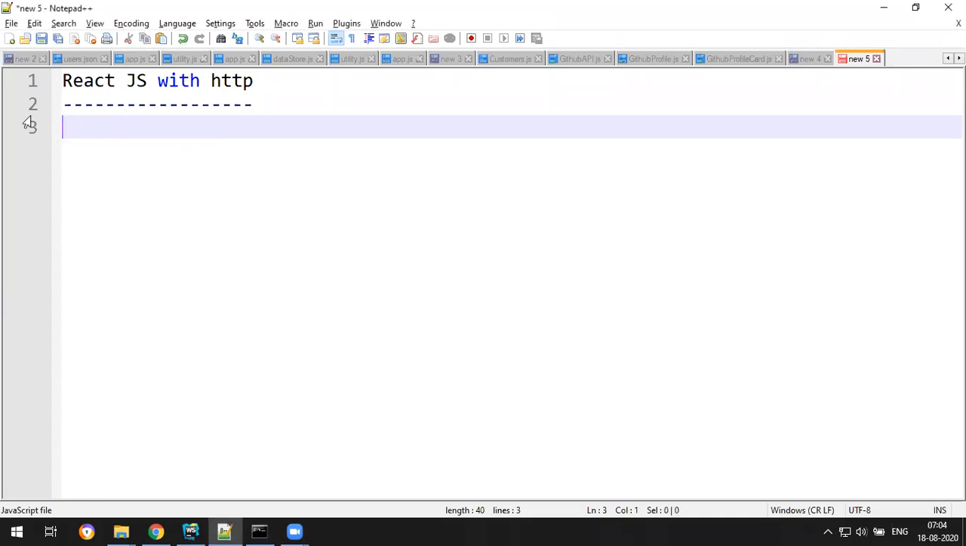Before I talk about how HTTP calls will happen between React.js and the backend server, it can be Java, it can be Node.js, it can be any server. Before we start with that concept, let's understand what React.js is. React.js is actually called a library.